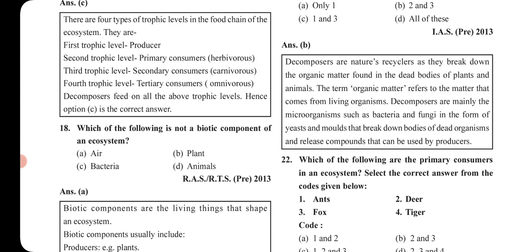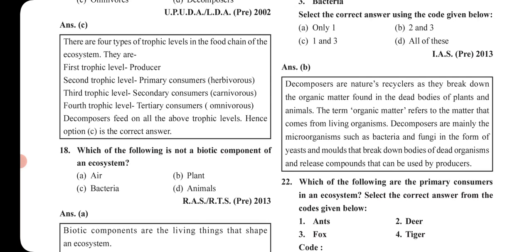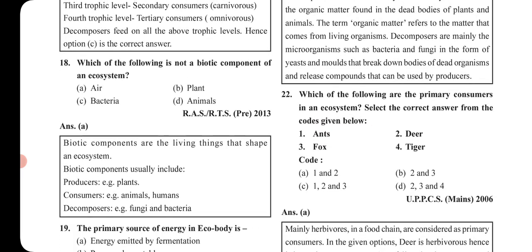Which one of the following is not a biotic component of ecosystem? Take biotic means life, and abiotic means non-living. So we can see air is non-living, so it's an abiotic factor. Okay? And plant is living, so it is biotic. Bacteria, again it is living, so biotic. Animals, again it is living, so biotic. So what is the question asking? It's asking not a biotic. It means it is asking about abiotic. So here air is the right answer.